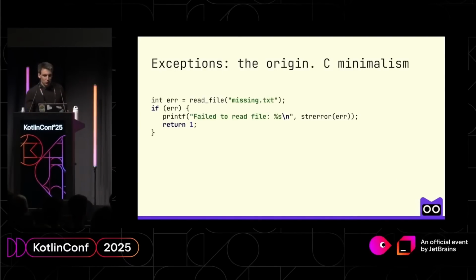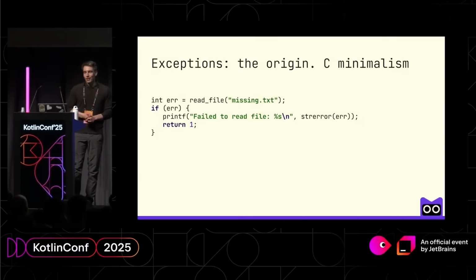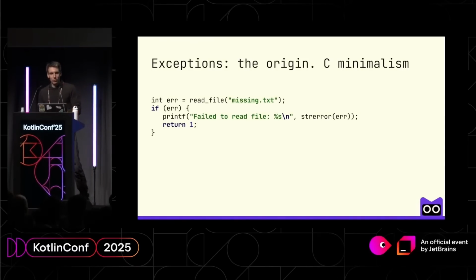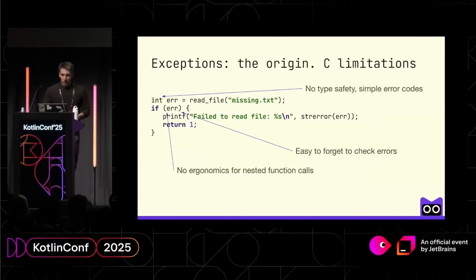But before exceptions, I'd like to briefly highlight how it works in C, which predates this approach of exceptions. In C, the approach is very minimalistic. We just use error codes when we want to signal that something is wrong. We must not forget to process it and then also return some other error code. There are a few problems here.